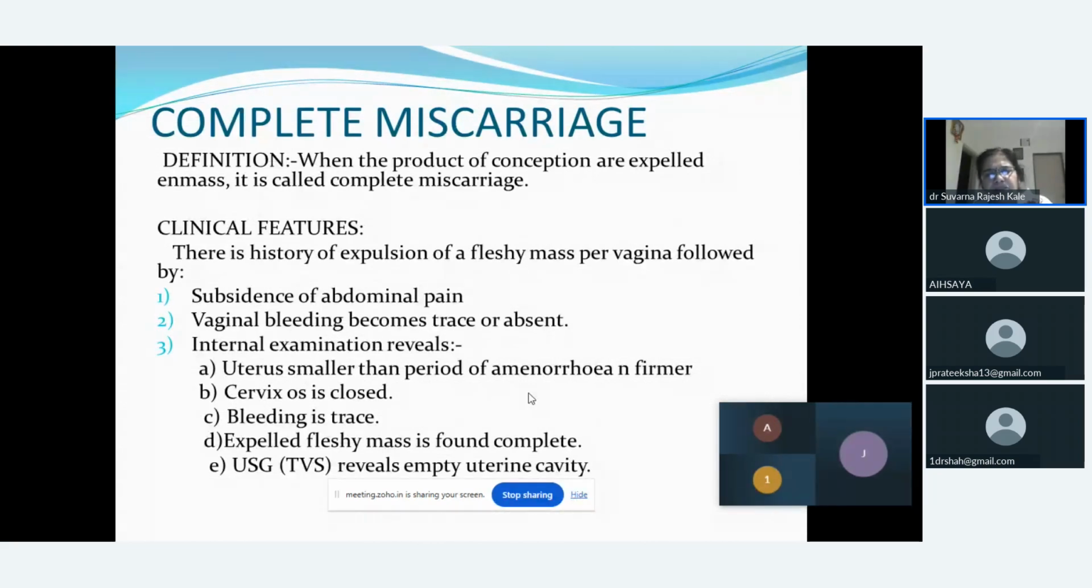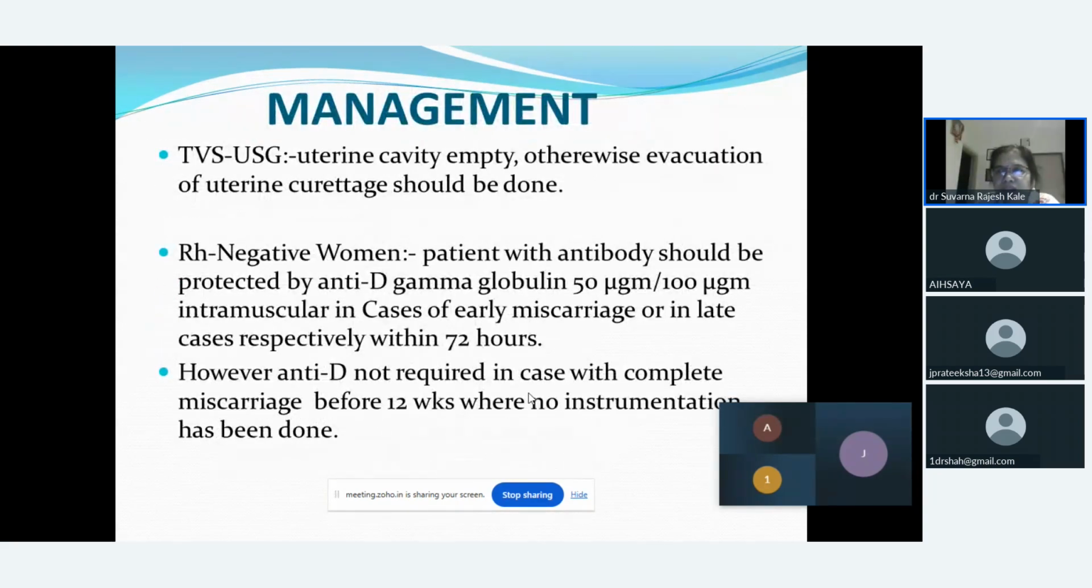Here, if the female is coming to us in the first trimester, we can go for a transvaginal sonography. We'll find that the uterine cavity is empty. Transvaginal sonography gives us a clear picture through the cervix to see whether the uterine cavity has a product of conception or is completely empty. Now, for management, since the uterine cavity is empty, evacuation or dilatation, or curettage, should not be done. But if you find some product is still there, you can go for it. Otherwise, it is not required.